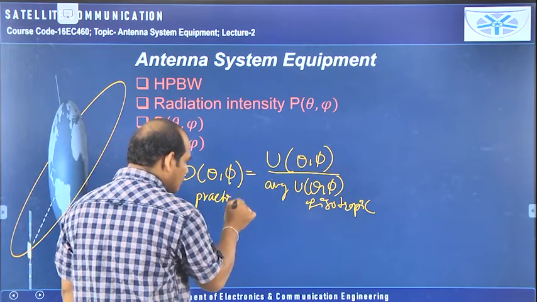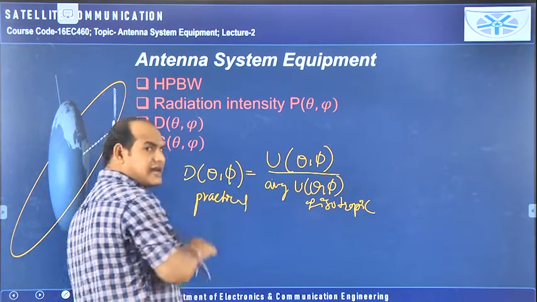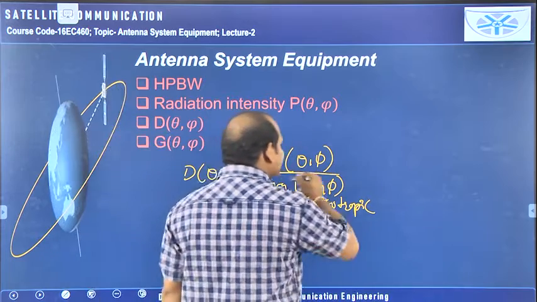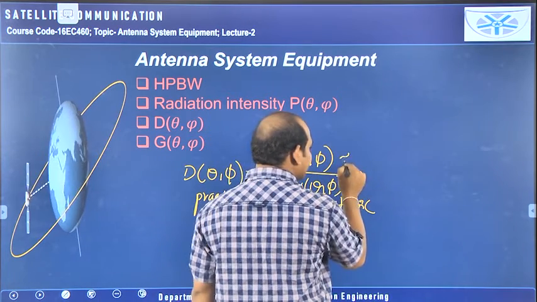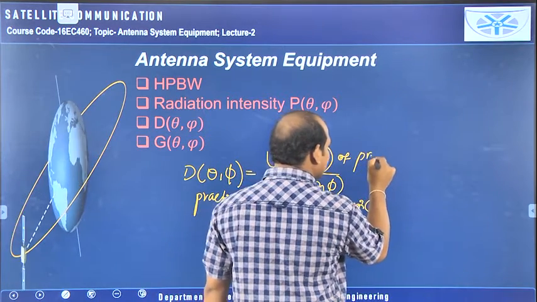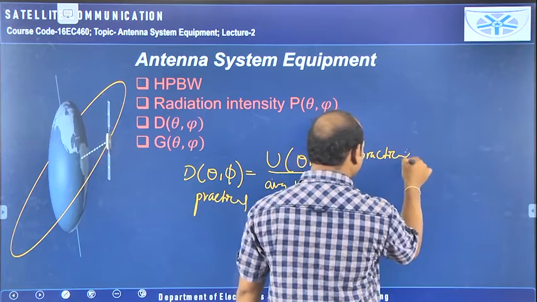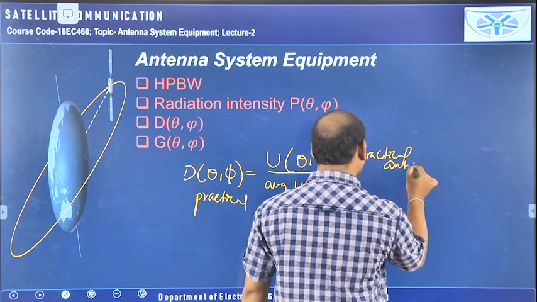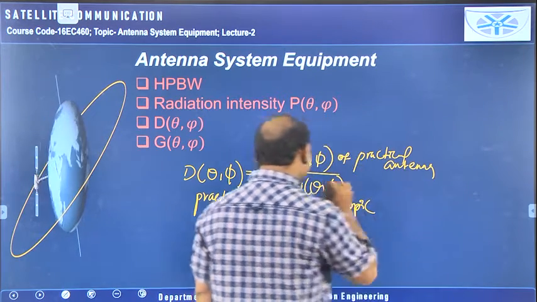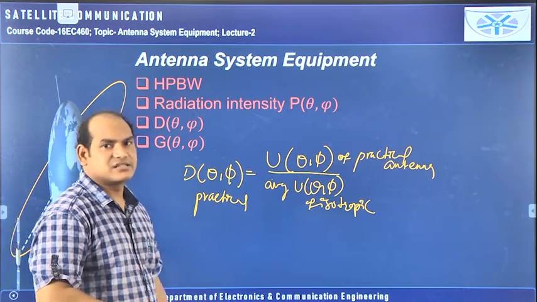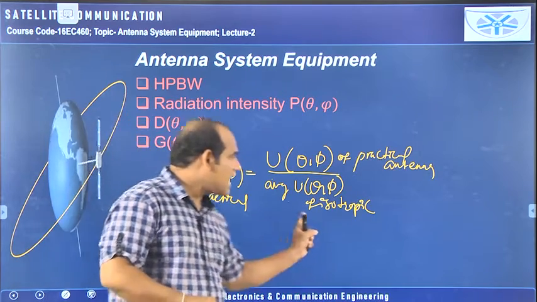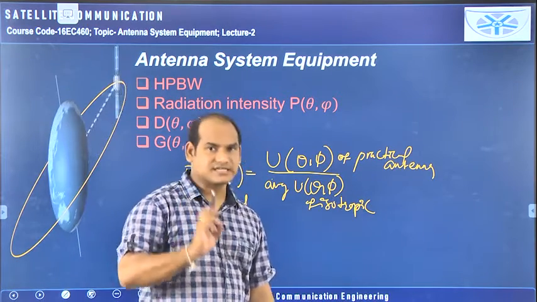So for this practical antenna, how much radiation intensity is there? The radiation intensity of the practical antenna by the average radiation intensity of the isotropic antenna with the same power given.